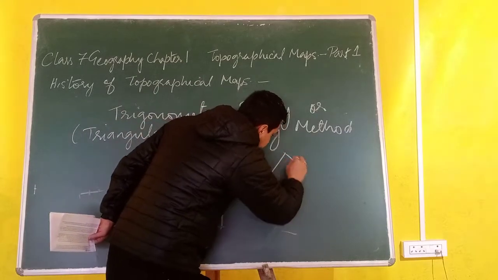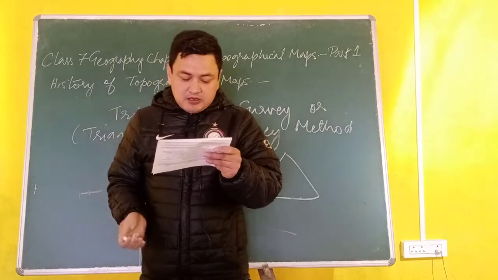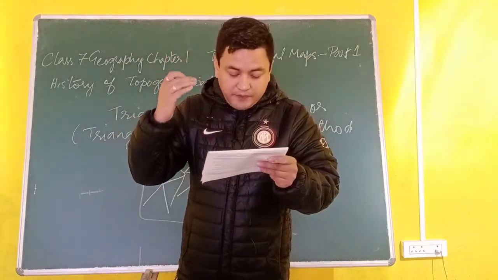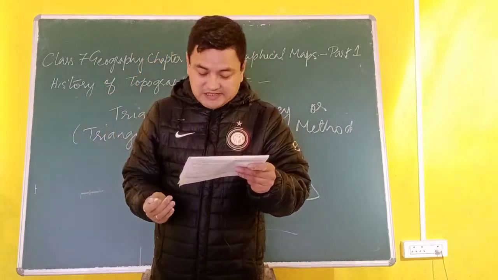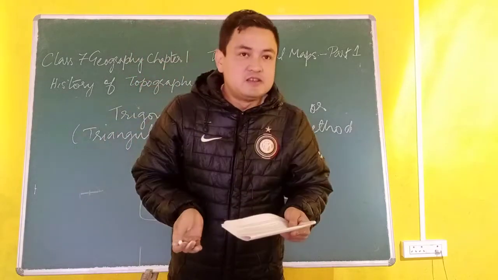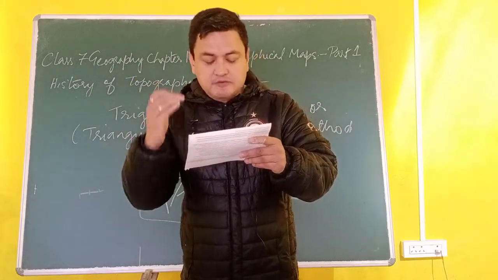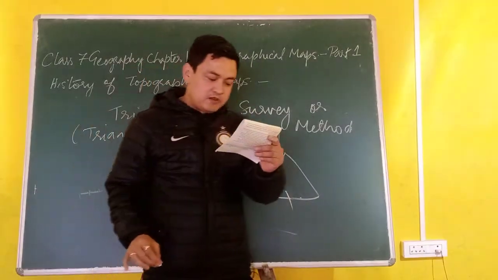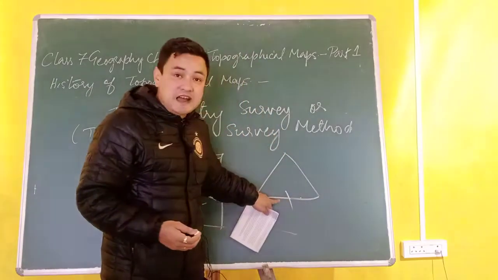Now, in a triangulation survey method, it measures the angles in a triangle formed by 3 survey control points. These survey control points are set by the surveyor using trigonometry, and the length of just one side is measured. The other distances in the triangle are calculated by knowing this one side.